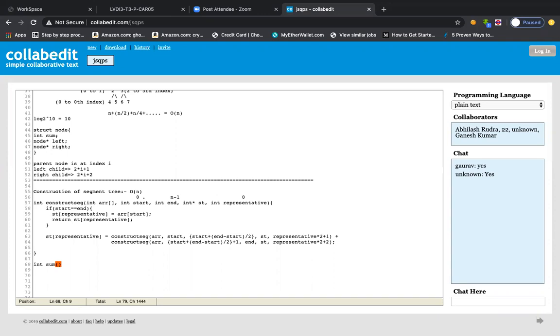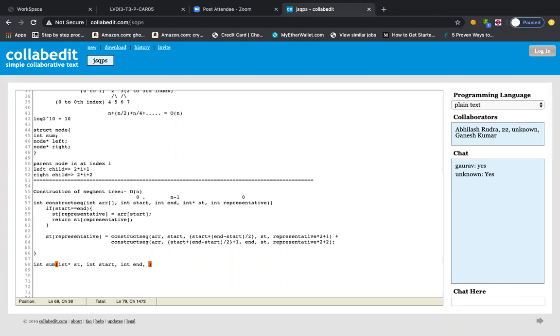Till now we do not need to provide the array ARR, because we have already constructed the segment tree. So rather than passing the array, we'll be passing the segment tree, which I just took as an integer pointer named st. All the information of the question is encoded in the segment tree data structure, so with its help only we should be able to get everything. And then we want to provide from which index to which index, so the start and end index, right?